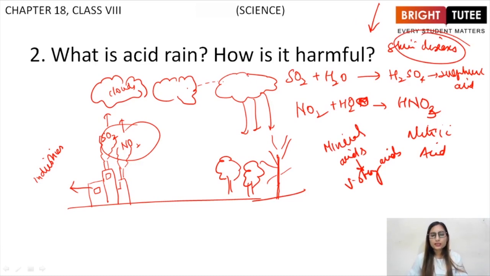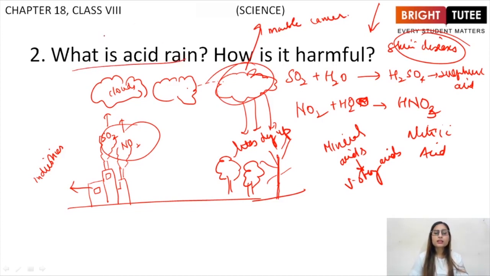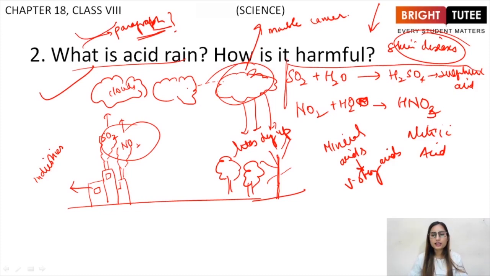And what happens basically on the non-living is that the trees dry up. And this acid rain ultimately causes the marble cancer, which is responsible for the deterioration of Taj Mahal. So this was acid rain. You have to explain it in a paragraph. Not just with a diagram, you have to write a paragraph as well, right? With the diagram, you write a paragraph. And if you can write these reactions as well, this will give you some extra marks.